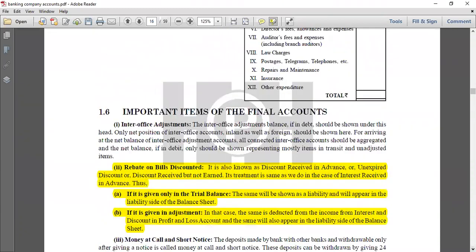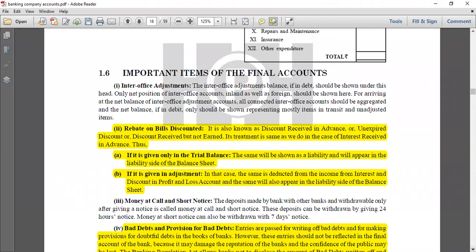ends both the formats. Now there are some important items which you need to consider. First is inter-office adjustments. If there are any inter-office adjustments balance, they should be shown under the head of inter-office adjustments. All right. Now only the net position of inter-office accounts, inland as well as foreign, should be shown here. What are inter-office accounts? Accounts within a bank. Of course, there are accounts within the bank that you are transferring money to, right? There may be an account for the HR, there may be an account for advertising, for publicity, and so on. These are all inter-office accounts.